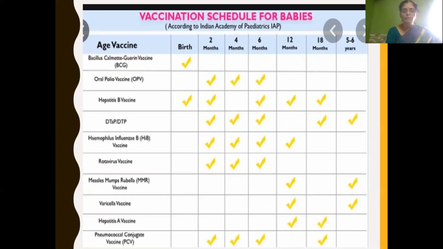Then the hepatitis B vaccine is given at the time of birth, then at 2 months, 6 months, then 12 months, that is 1 year, then 18 months, that is 1.5 years. These many doses are to be given.